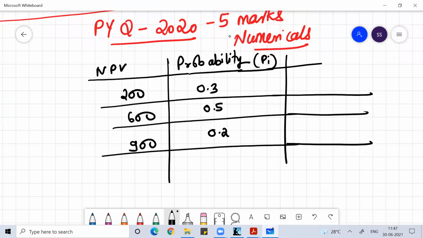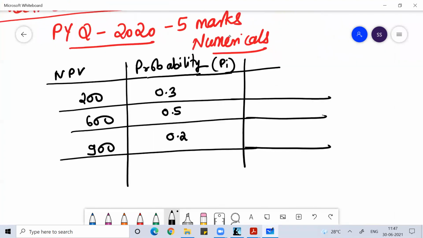You do more numericals like this in the subject called security analysis and capital budgeting, investment analysis and management. The only difference there is that in place of NPV, they'll give you expected return.